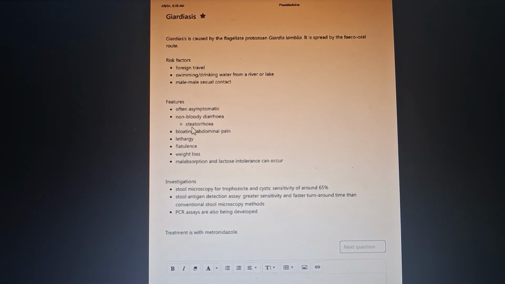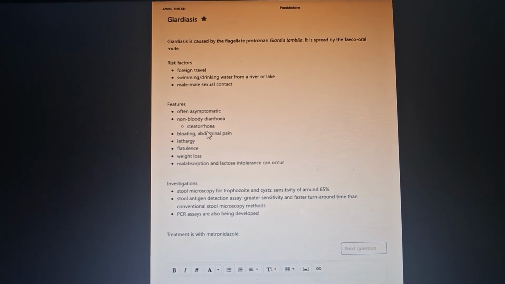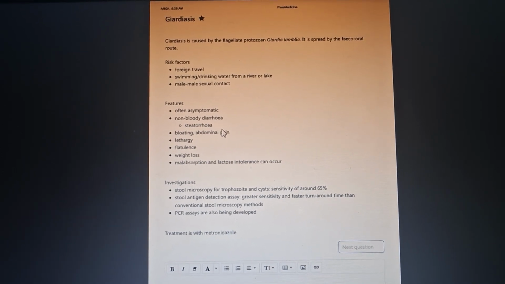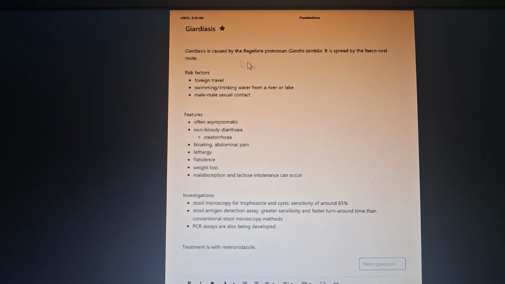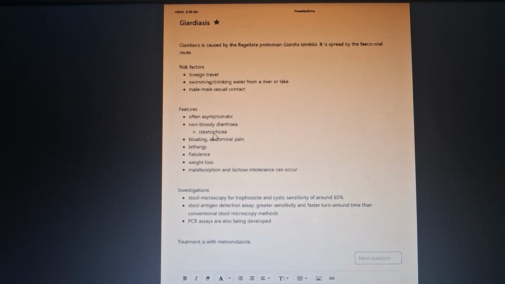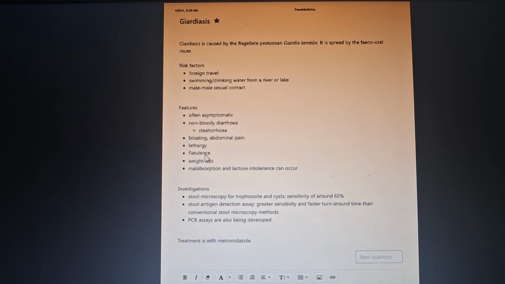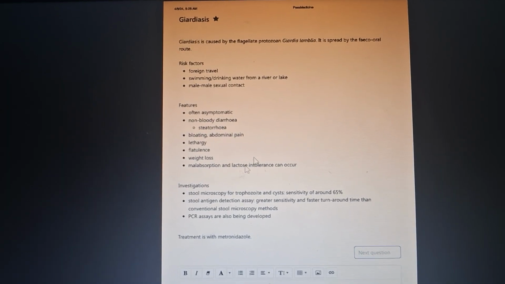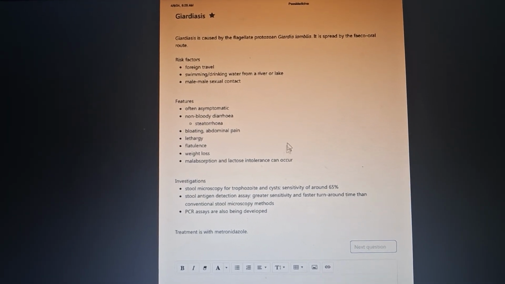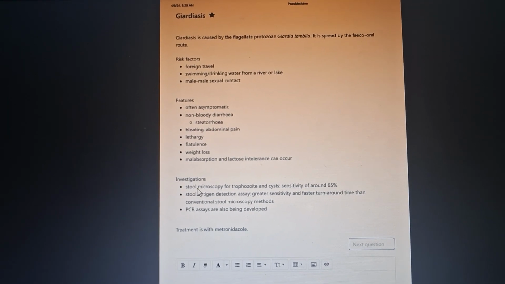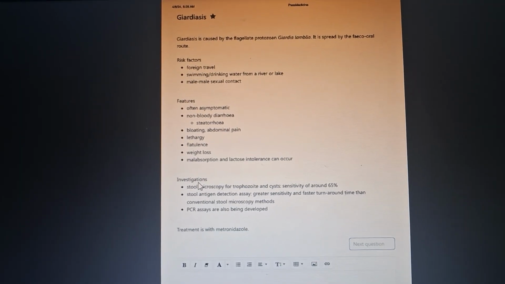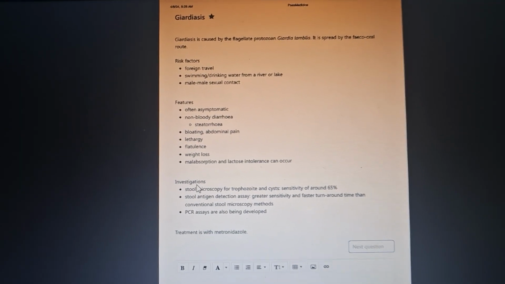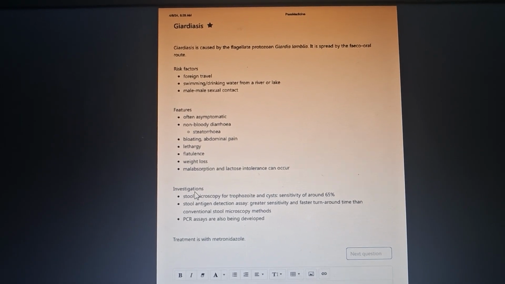Steatorrhea means that stools are difficult to flush and there is a problem with malabsorption. Of course, there is a problem with the malabsorption because the flagellate protozoan has caused it. Okay, and bloating, abdominal pain, lethargy, flatulence, and all the stuff going on. These are the simple features which are mostly seen in all these kinds of protozoans. Okay, remember that giardiasis is a flagellate, Giardia lamblia.